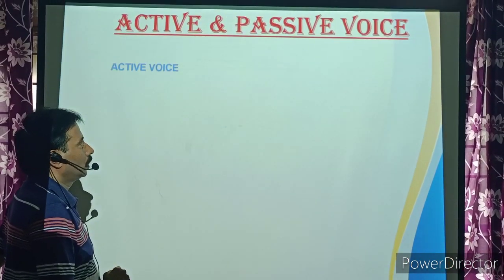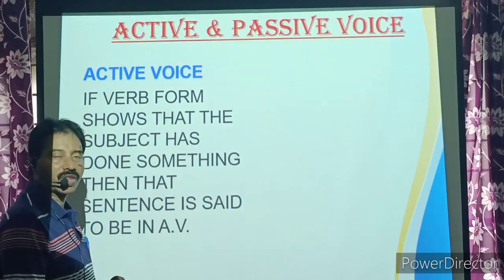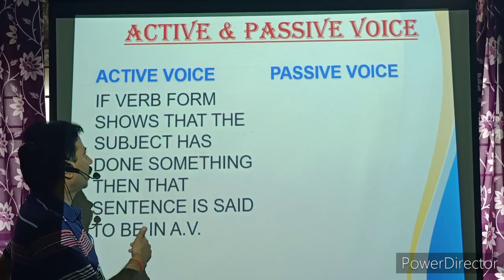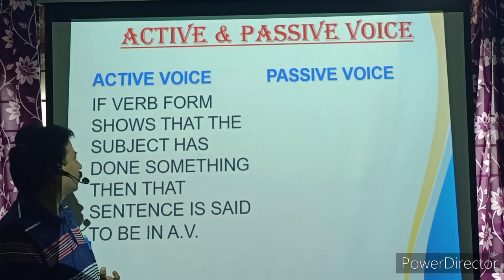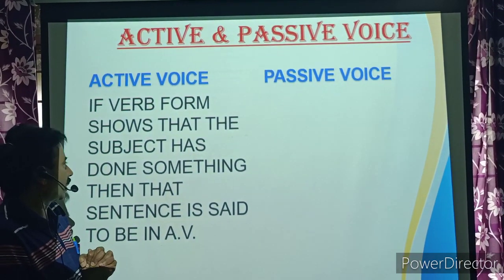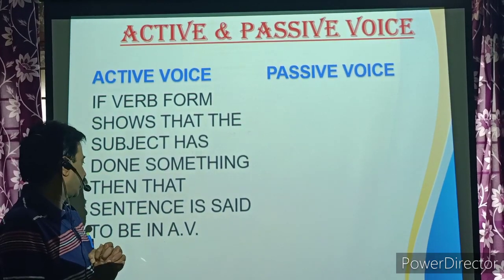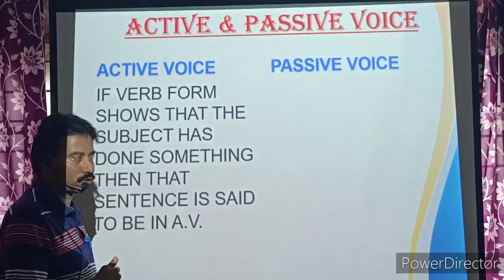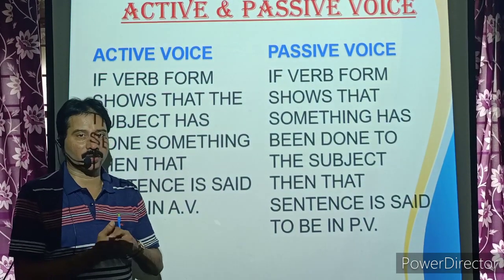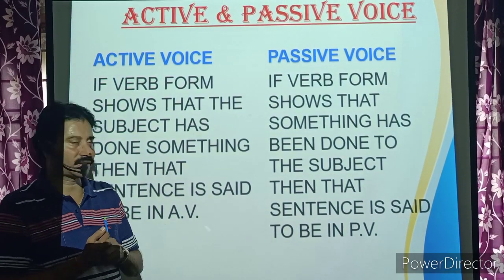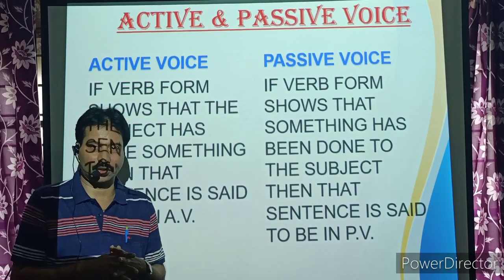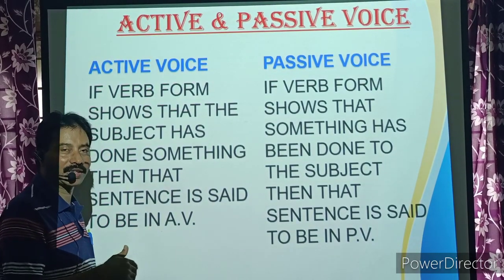Now, let me go a bit more elaborately. Here you can look at the active voice. If the verb form shows that the subject has done something, then that sentence is said to be in active voice. If the verb form shows that something has been done to the subject, then that sentence is said to be in passive voice. Hope all of you understood the difference between active and passive.